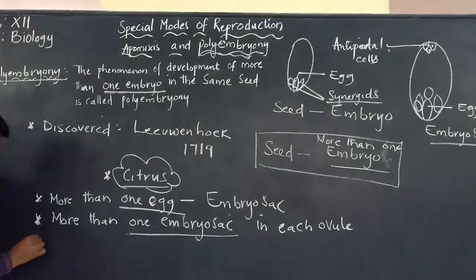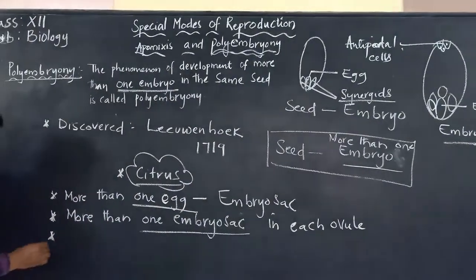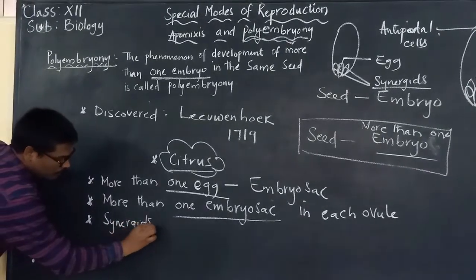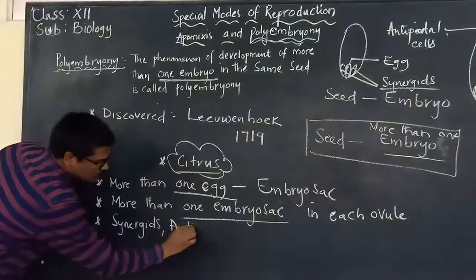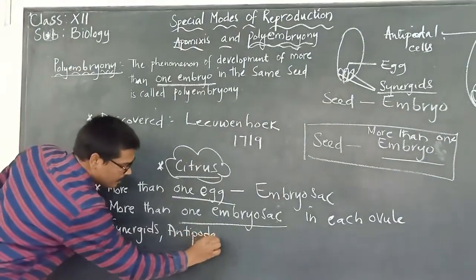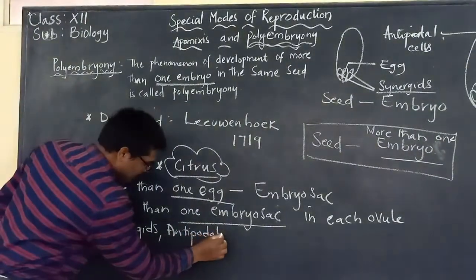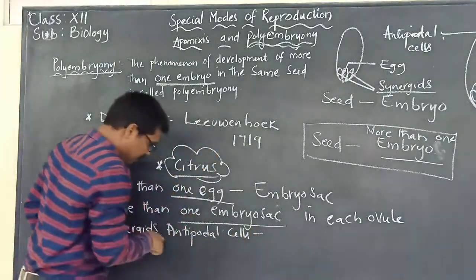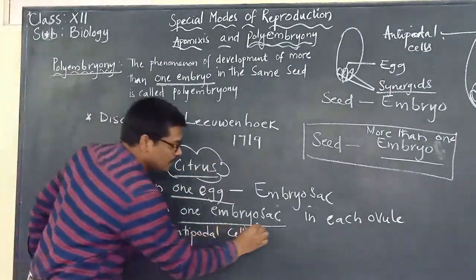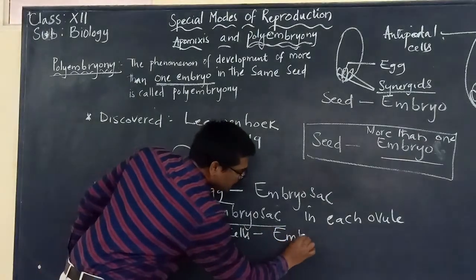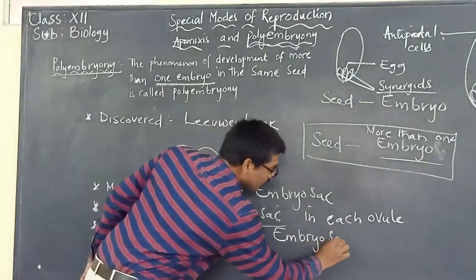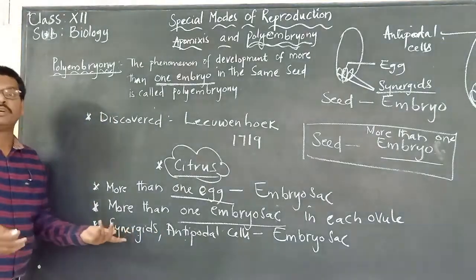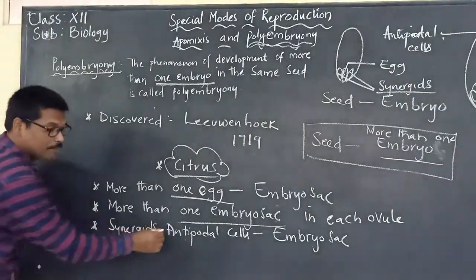So the next reason that we are going to say is that the synergids or the antipodal cells, which are present inside the embryo sac, can develop. These two can now develop into what? Embryos. These two can develop into embryos.